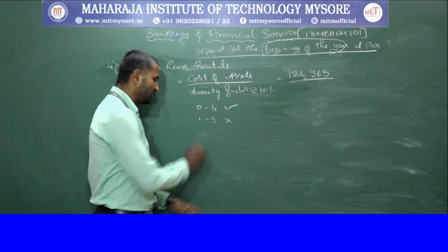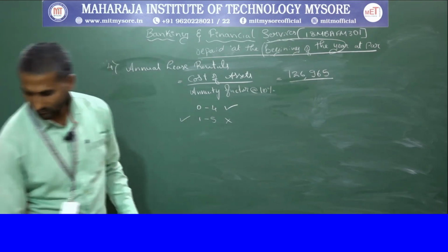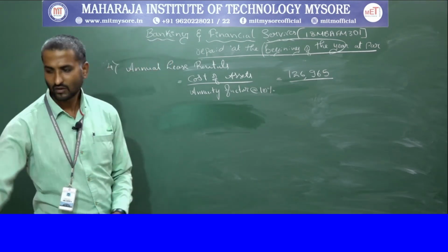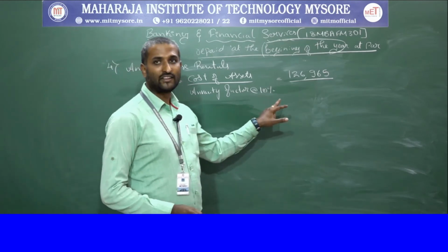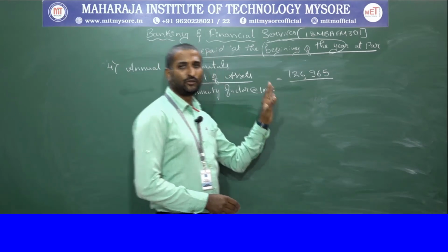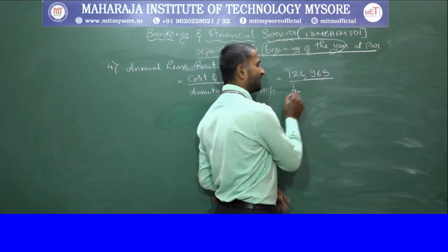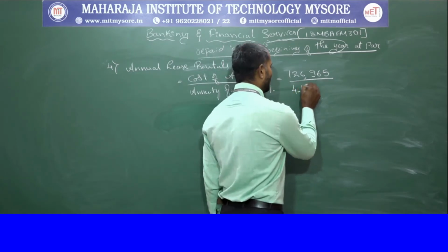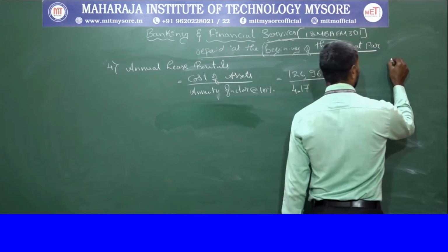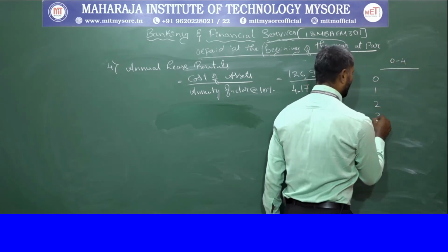When it is the end of the year, you must consider 1 to 5. So therefore we are going to take a consideration of 0 to 4 years. When it is 0 to 4 years, the factor is 4.17 at 10%. So 0, 1, 2, 3 and 4.